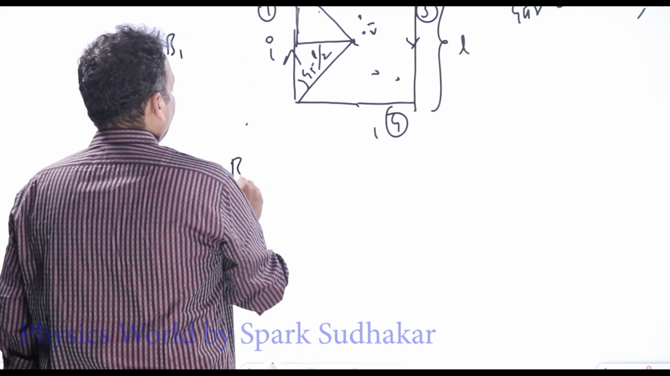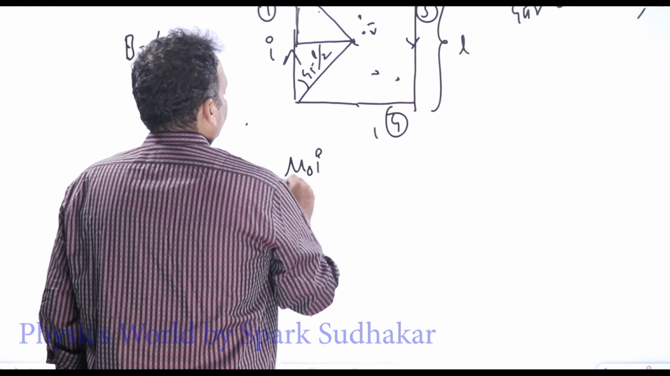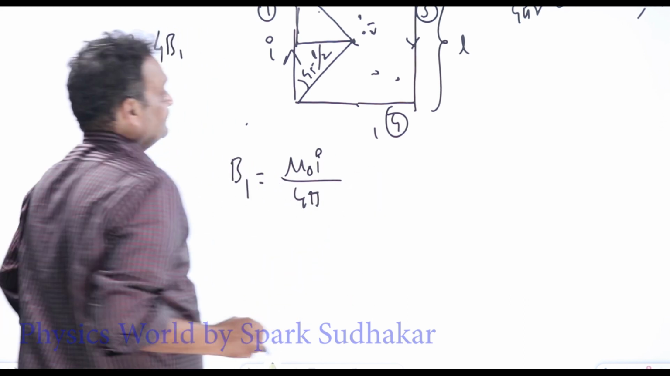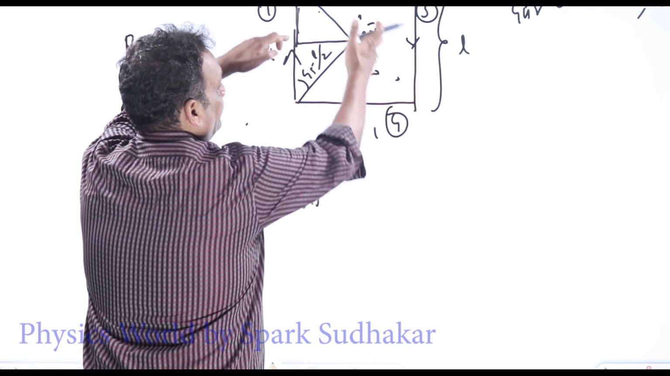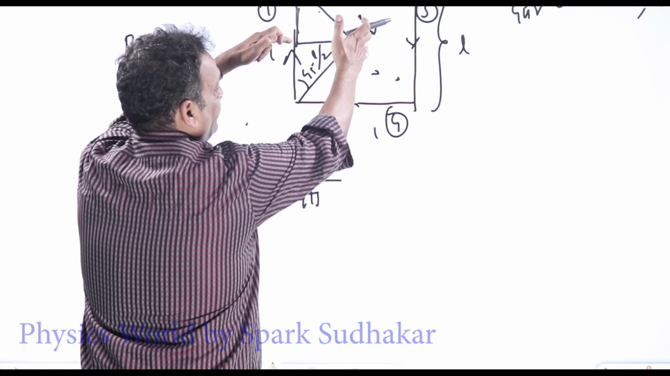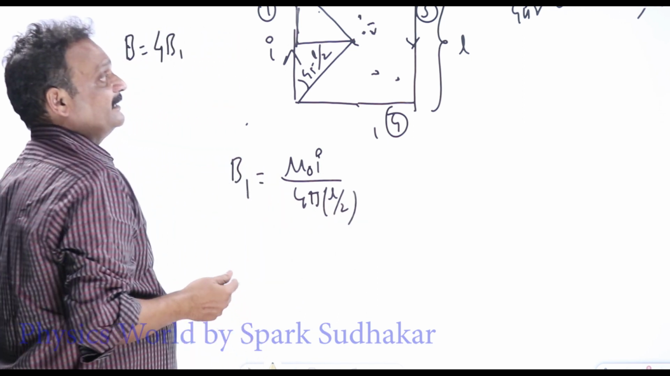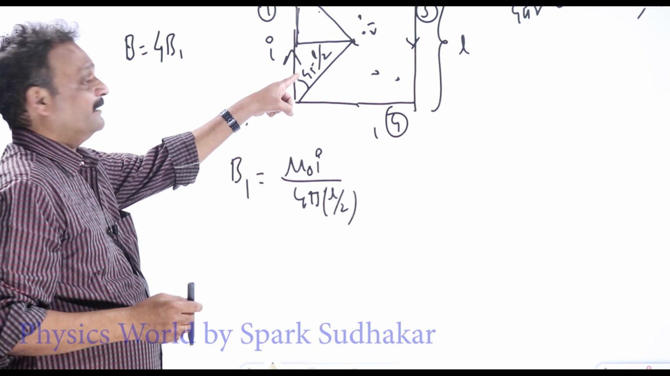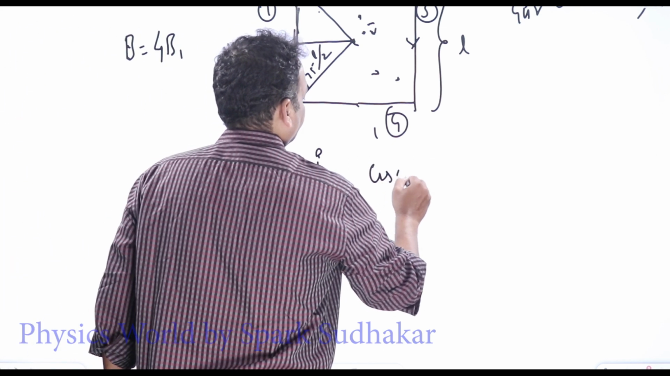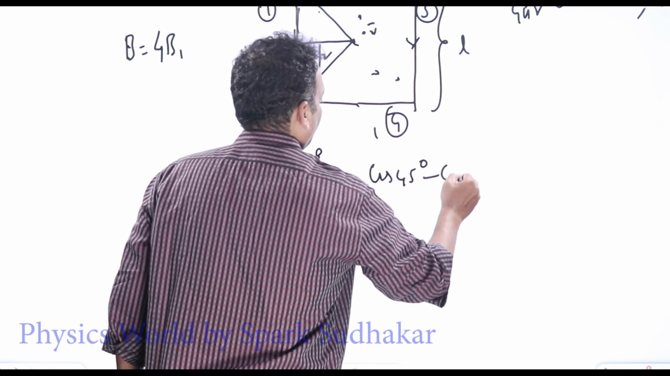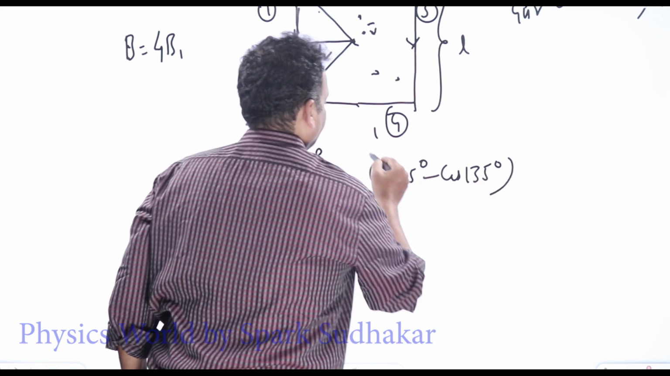So B1 will be mu naught I by 4 pi r. The total length of the segment is L, so the side is L, and the perpendicular distance will be L by 2. So I'll put r equal to L by 2 here, times cos theta 1 minus cos theta 2. What is cos theta 1? Cos 45 degrees, minus cos of the second angle, which is 135 degrees.